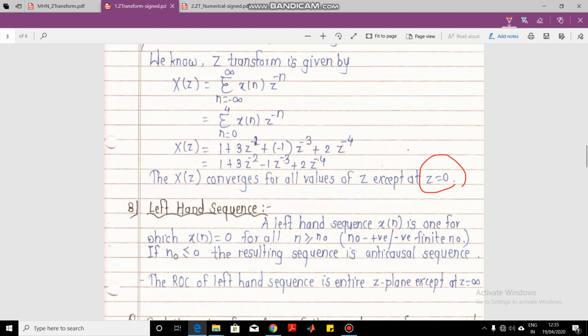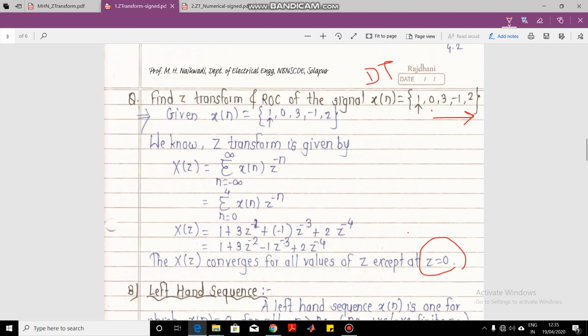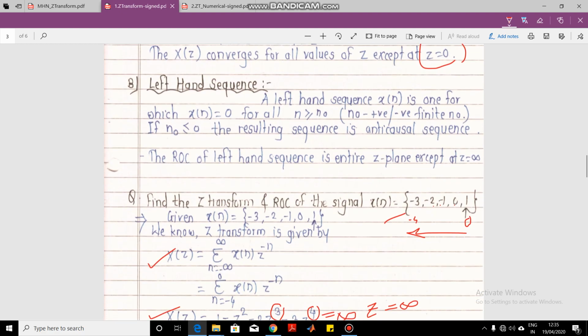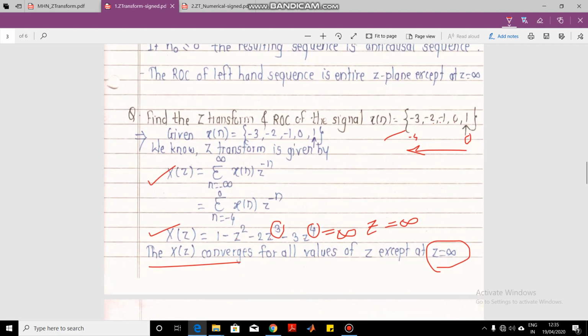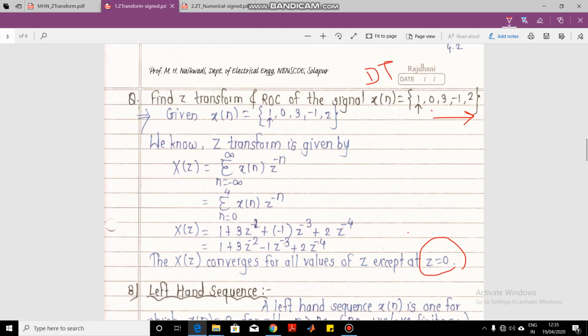Negative powers of z you will get when the signal is right sided. Positive powers you will get when the signal is left sided. Or simply you can remember like this also, when the signal is a causal signal. What is a causal signal? Causal signal means it will exist only for positive values, positive index. You can see here this is 0 1 2 3 4 5 6 up to infinity. So this is the causal signal.